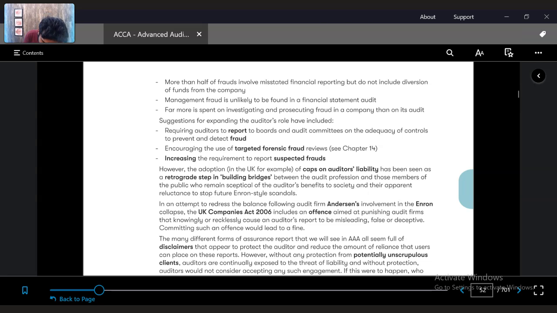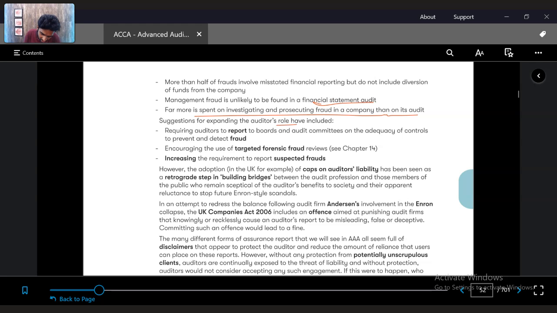Management fraud is unlikely to be found in a financial statement audit. It is not easy to find where management is committing fraud. It's very difficult to find in a financial statement audit because he's just looking at the financial statements and the evidence. That's it. He's not sitting down to identify fraud. He's just doing procedures which might help identify the fraud. He's not doing a clear investigation. Far more is spent on investigating and prosecuting fraud in a company than on its audit.